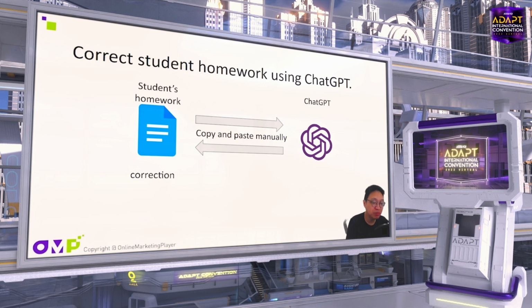And then after ChatGPT provides a comment and correction, the teacher needs to copy the comment and paste it back to the Google Docs document, right? I mean, it's still a lot of time. So how to make it much faster? So I made a workflow to correct the homework automatically. It just takes 2 minutes to correct 20 homeworks.